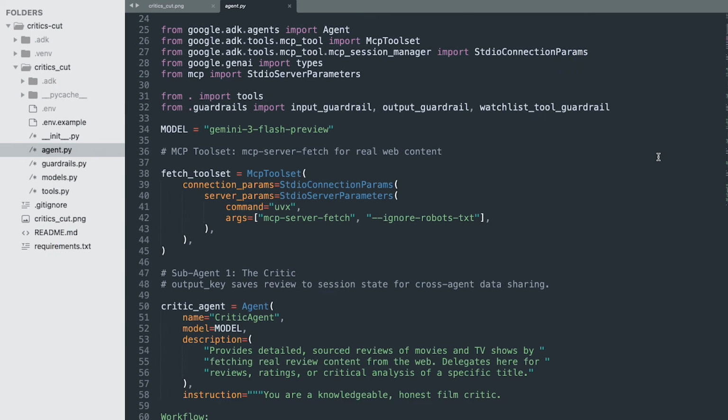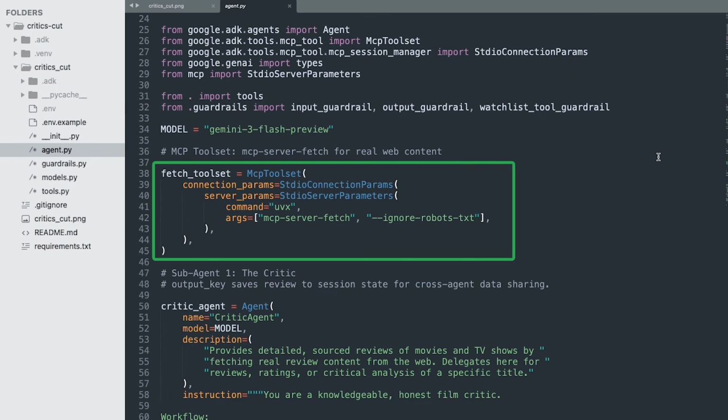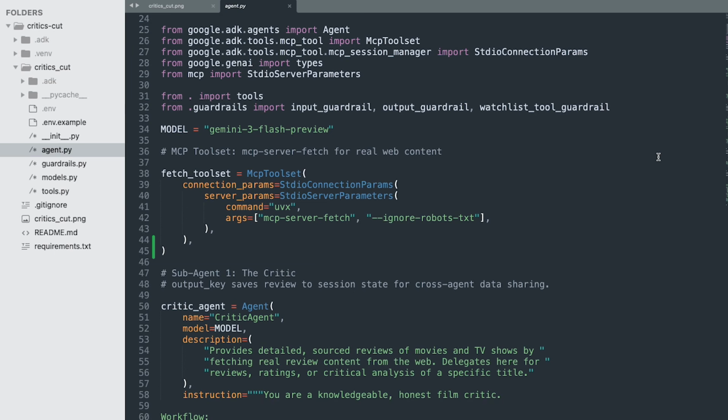This is how you connect agents to external tool servers. Here, I'm connecting to MCP Server Fetch, an open source MCP server that gives the agent a single tool, fetch any URL. ADK's MCP toolset handles the entire lifecycle, starts the server as a child process via UVX, manages the standard I/O transport, discovers the tools the server exposes, and makes them available to the agent, all in one declaration.